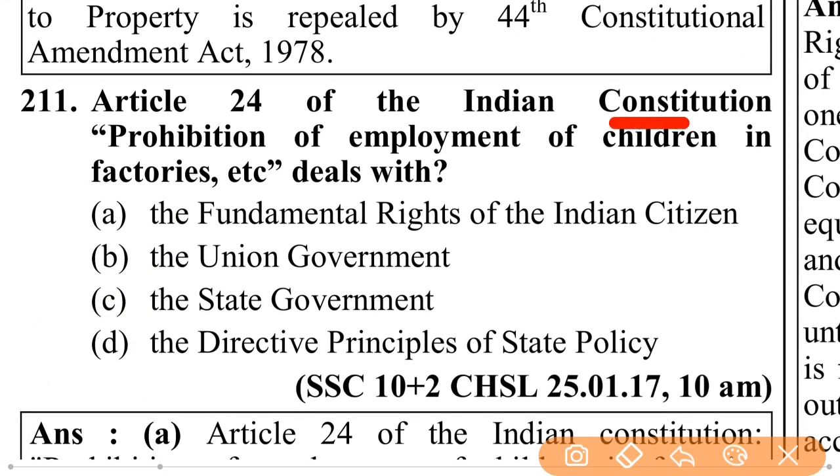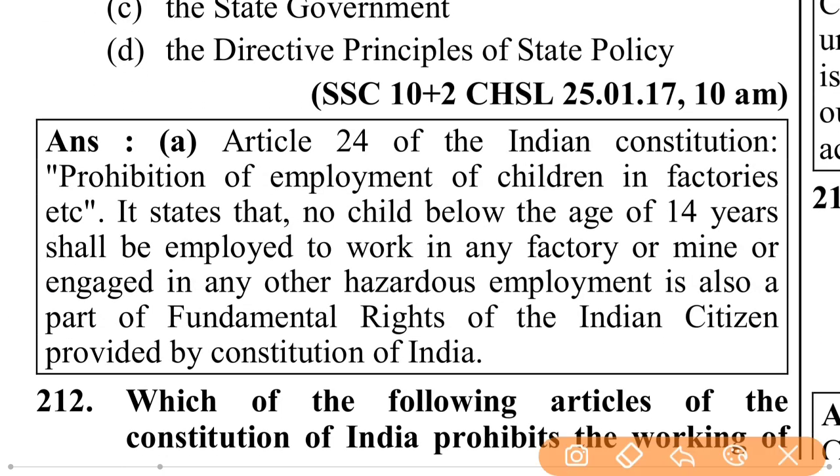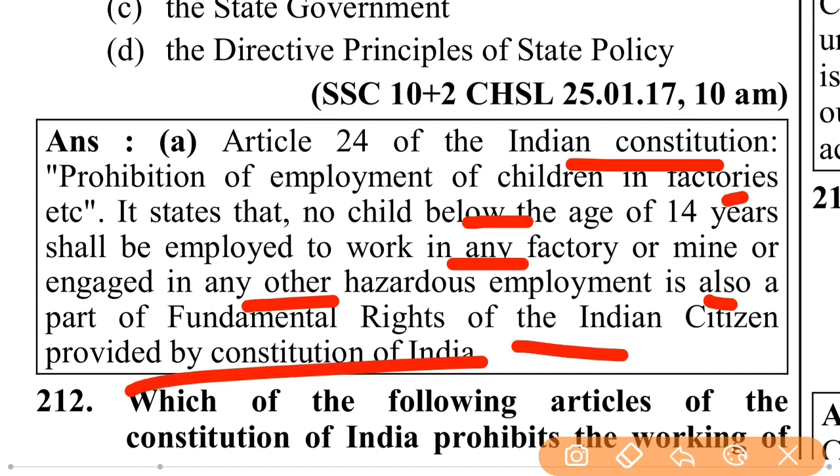Article 24 of the Indian Constitution, prohibition of employment of children in factories, etc., deals with the fundamental right of the Indian citizen, not the union government, the state government, or the directive principles of state policy. It states that no child below the age of 14 years shall be employed to work in any factory or mine or engage in any hazardous employment. It is also a part of the fundamental rights of the Indian citizen provided by the Constitution of India.